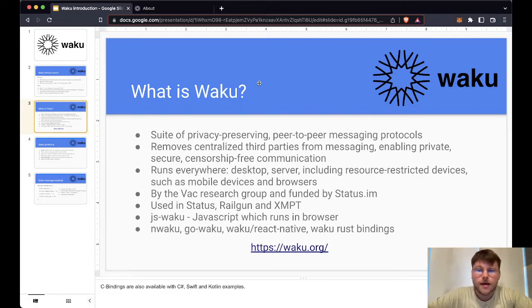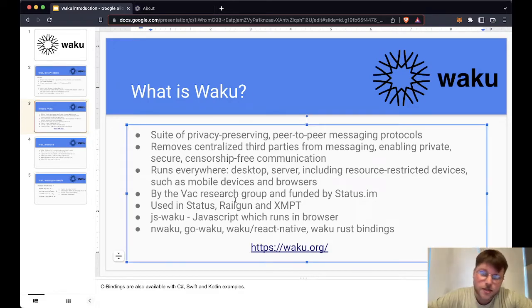So yeah, it runs everywhere, desktop, server, on your mobile devices and phones now, and it's by the Waku Research Group, and this is funded by Status IM, which is a mobile app which actually has a decentralized app in it, which uses the Waku protocols. It's used in Status, like I just mentioned, Railgun, and XMPT, sorry.